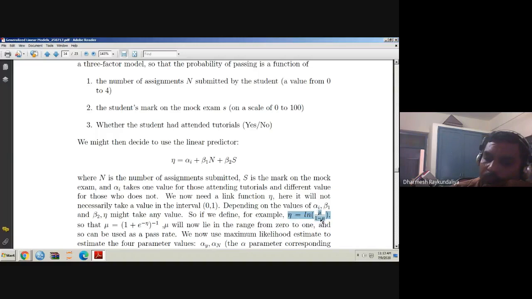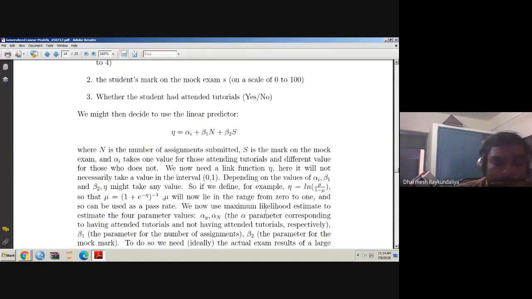Therefore mu equal to 1 upon 1 plus 1 by e raised to eta, and this can be written in this form. You can verify it, it is simple mathematics. Now if I know the values of alpha, beta 1, beta 2, I can get the value of eta, and if I substitute it, I will get the passing probability of the student. Here mu lies between 0 and 1.